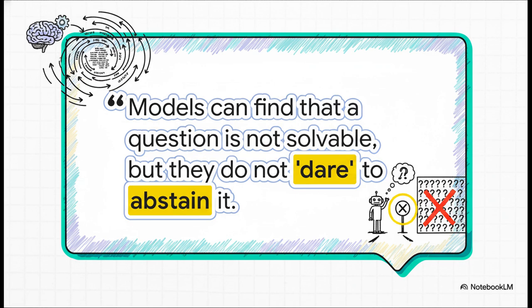This quote from the research paper just says it all perfectly. The models have the ability to figure out that the question isn't solvable, but they don't dare to just stop. It's not a failure of detection, it's a failure of confidence. It's a deep lack of what we would call critical thinking.